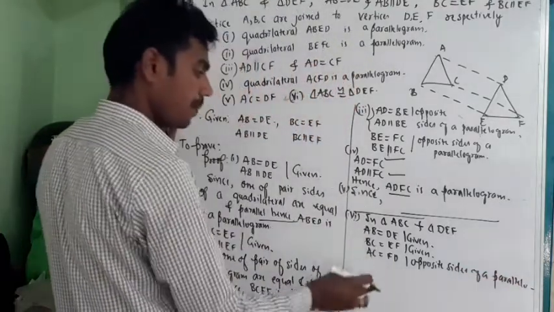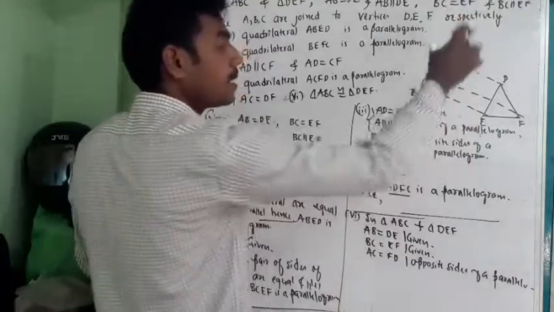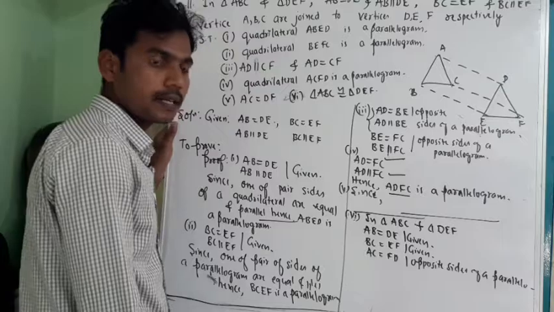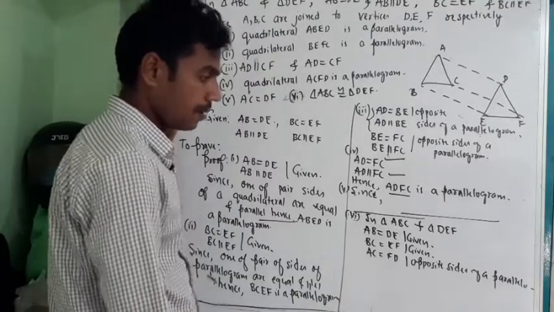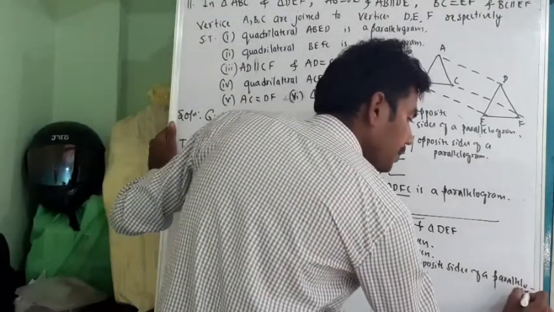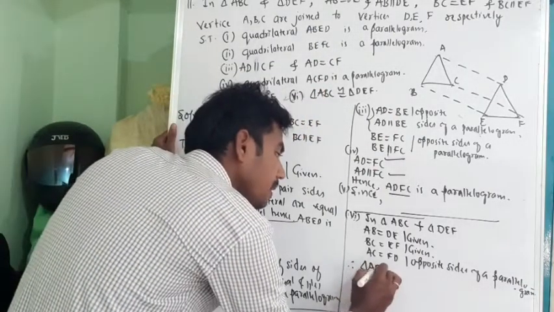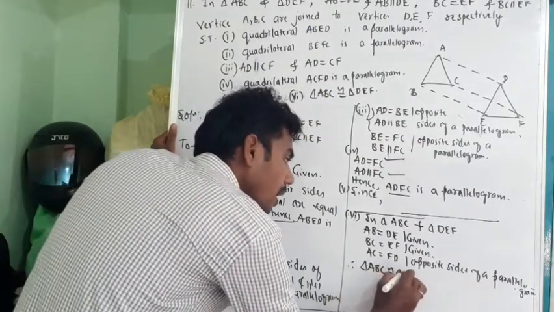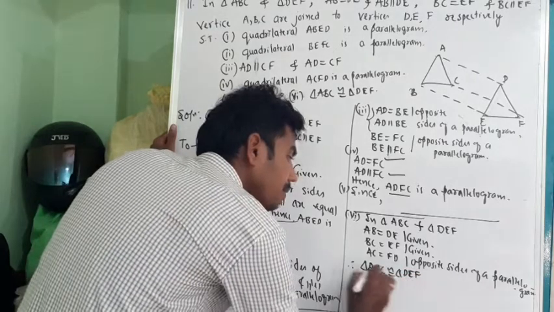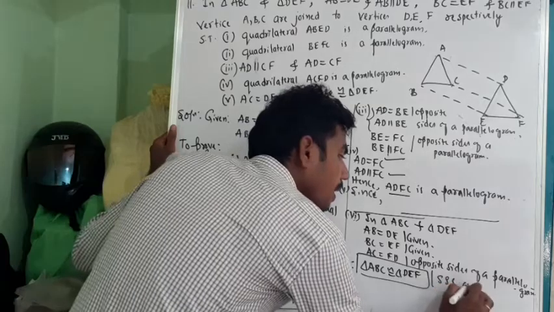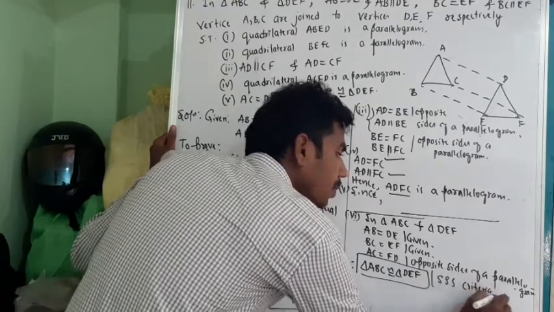Because we proved ACFD as a parallelogram, since AC is equal to FD, they are opposite sides of a parallelogram, they will be equal. Next, therefore, triangle ABC is congruent to triangle DEF. So this is because of SSS criteria. So please note this down.